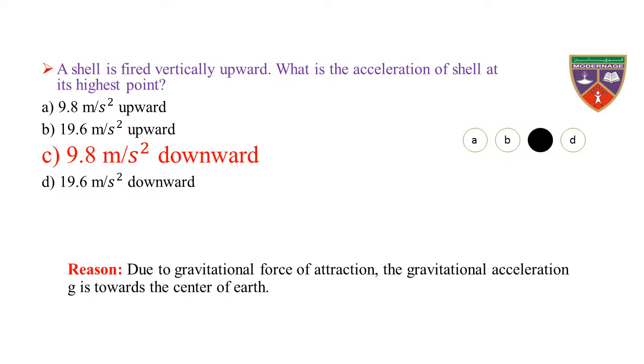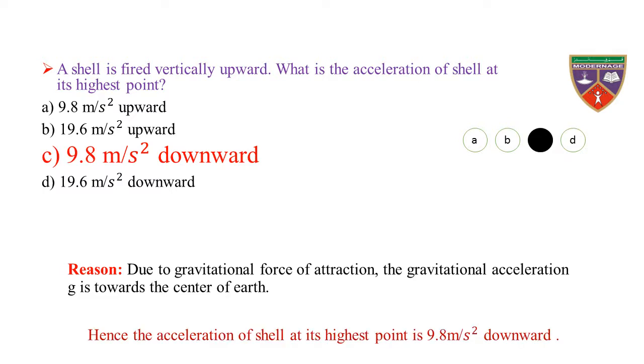Reason: due to the gravitational force of attraction, the gravitational acceleration g is towards the center of Earth. Hence, the acceleration of the shell at its highest point is 9.8 meter per square second downward.